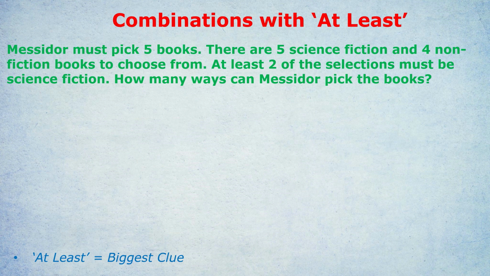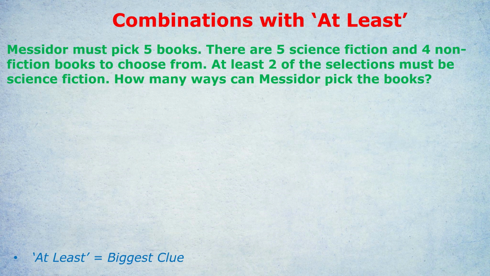Okay, so first we've noticed the phrase at least, hopefully. They want at least 2 of the books to be science fiction. So now we need to make the decision. Will it be easier to work out what they want or what they don't want? So for at least 2 of the books to be science fiction, that's 2 books being science fiction, or 3 books being science fiction, or 4 books being science fiction, or all 5 books being science fiction. That sounds to me like a lot of calculations. No, let's reject that. Let's work out the opposite of what they want.